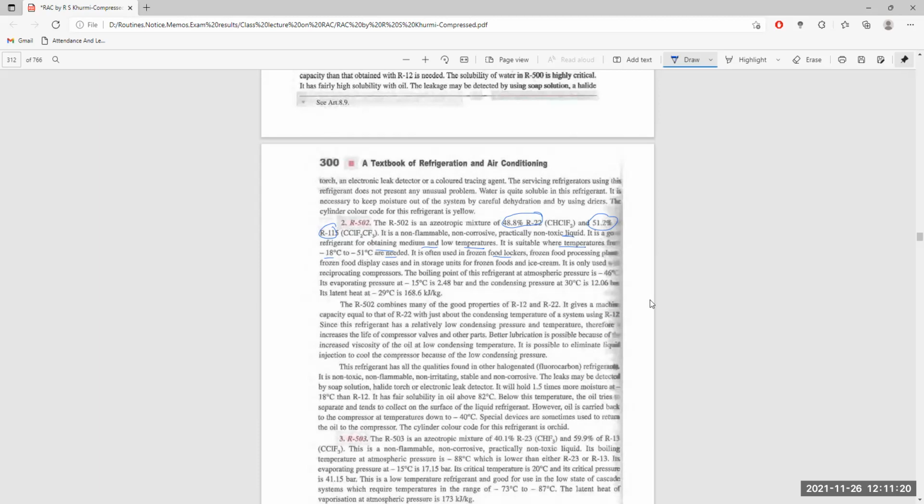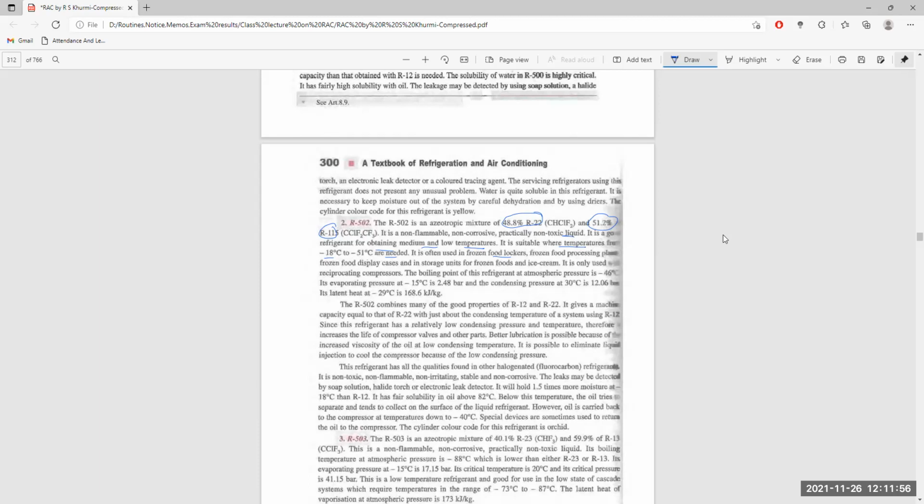This refrigerant has all the qualities found in other halogenated fluorocarbons. It is non-toxic, non-flammable, non-irritating, stable, and non-corrosive. Leaks may be detected by soap solution, halide torch, etc.